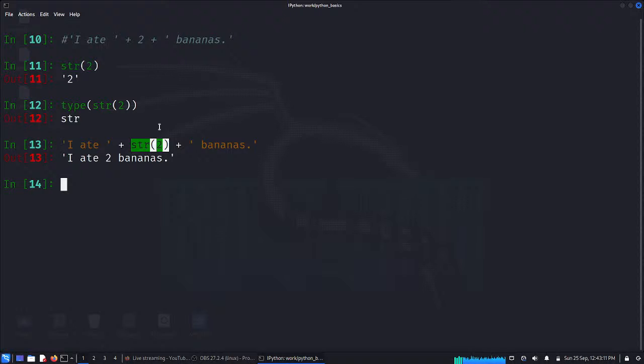So 3 objects, 2 strings and 1 integer. Now if you want, we can ask what this whole thing is. It's a string. Yes. So we did a simple thing: we took an integer and made it into a string object.